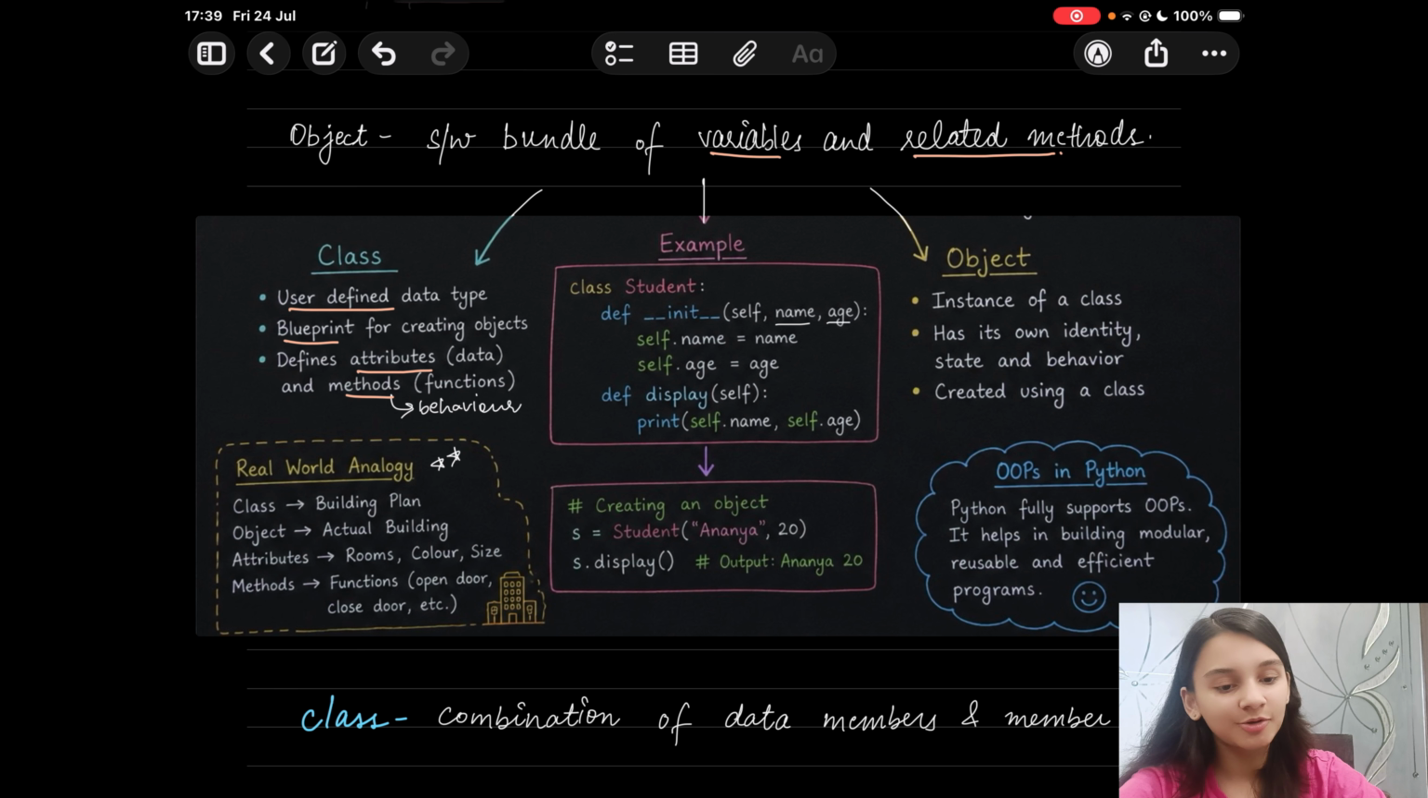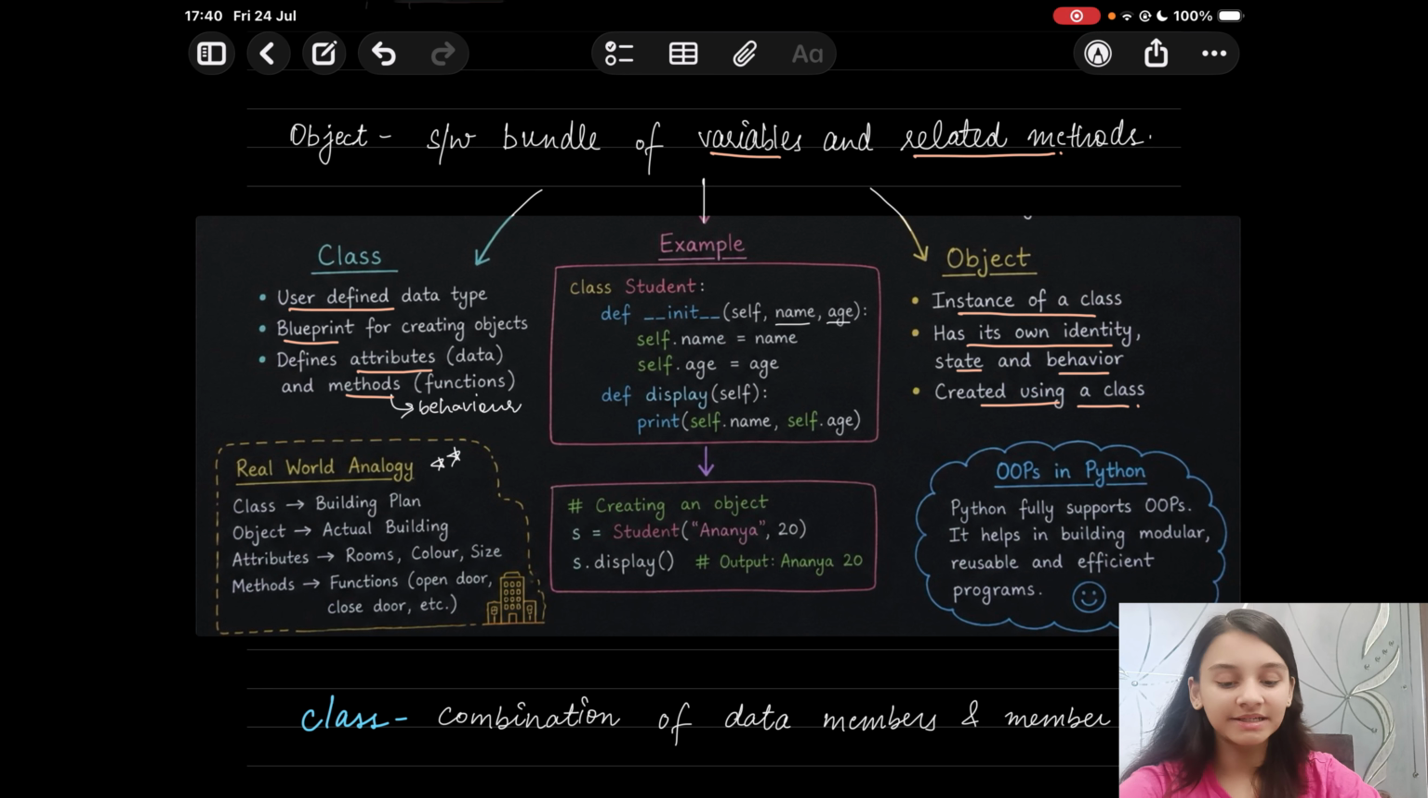Next we have, what is an object? An instance of a class. It has its own identity, state and behavior, and it is created using a class. Firstly, you create a class and then the instance of that class is an object. Let us understand it with a real world example. Suppose you have a building plan. That building plan will be your class. And then you create an instance of that class based on that building plan. That would be the actual building that you have built. So it would be considered an object.